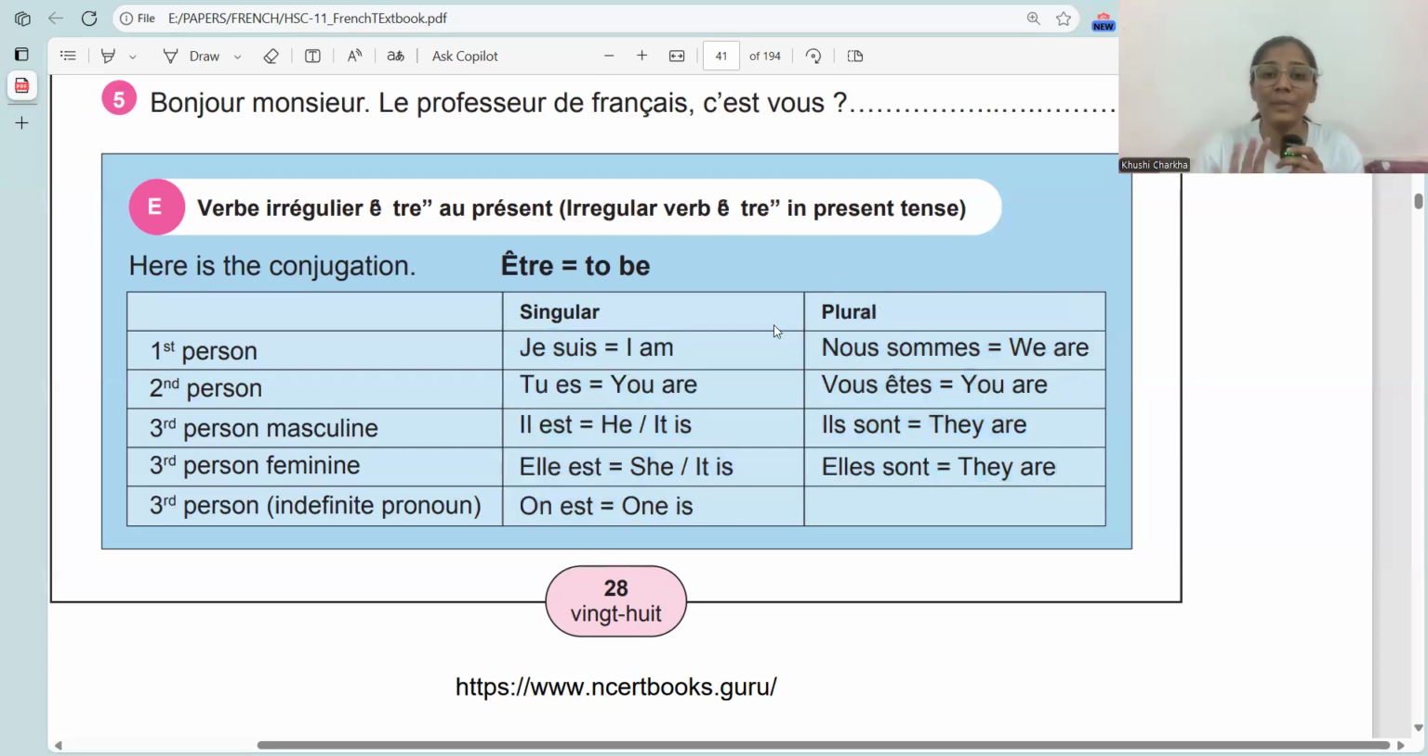Now what do I mean by être? Être means to be. To be means, as in English we say, I am, you are, he or she is, we are, you are, and they are. This is the verb être. This is the basic, the core verb used in the French language. So you have to memorize this verb. This is going to be used in the 12th standard as well.